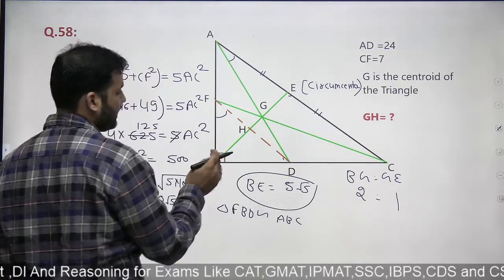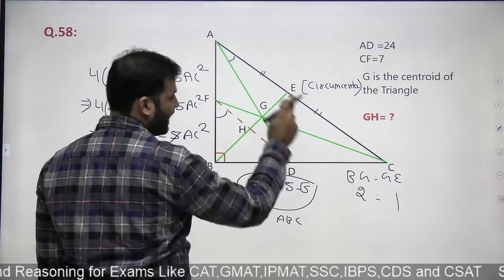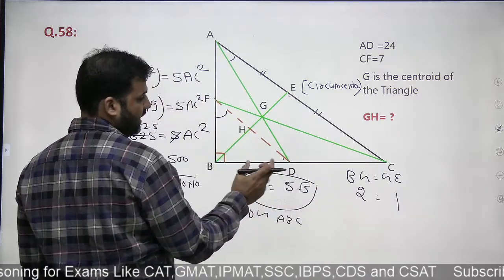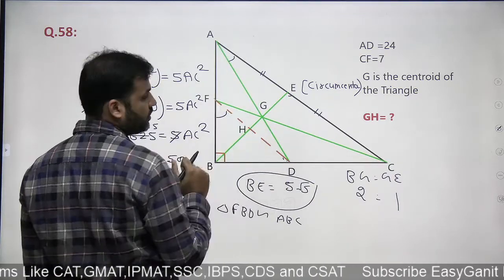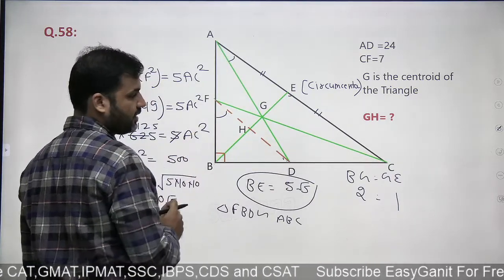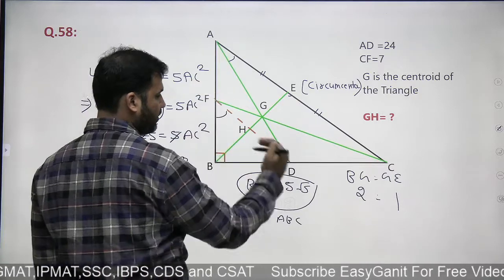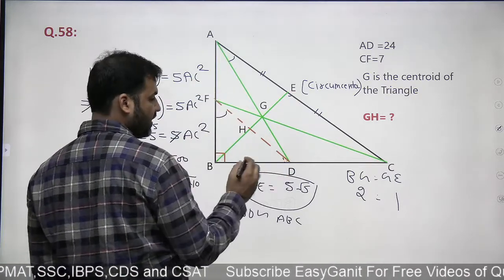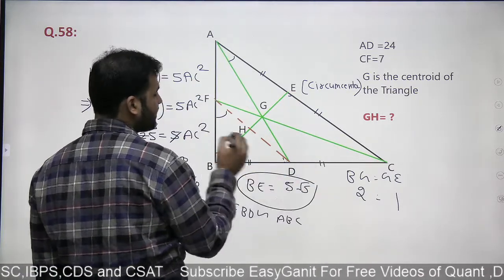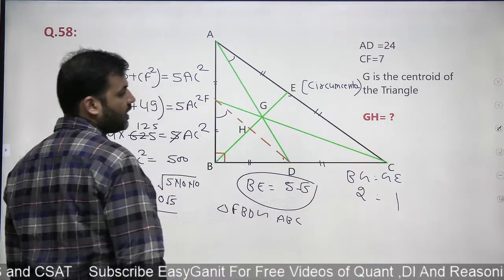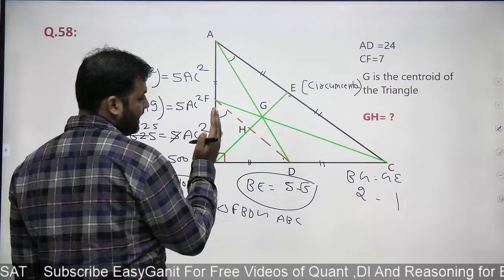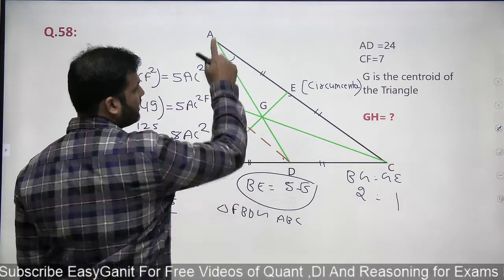And if this line is parallel to this line, you can see that the side ratios will be the same. BD to DC and BF to FA are both in the ratio 1:1, right? Why is it so? Because D is a midpoint and F is a midpoint, right? So this side is the same as this side, so this line is parallel to this line. Therefore, we can easily prove that this triangle is similar to this triangle.